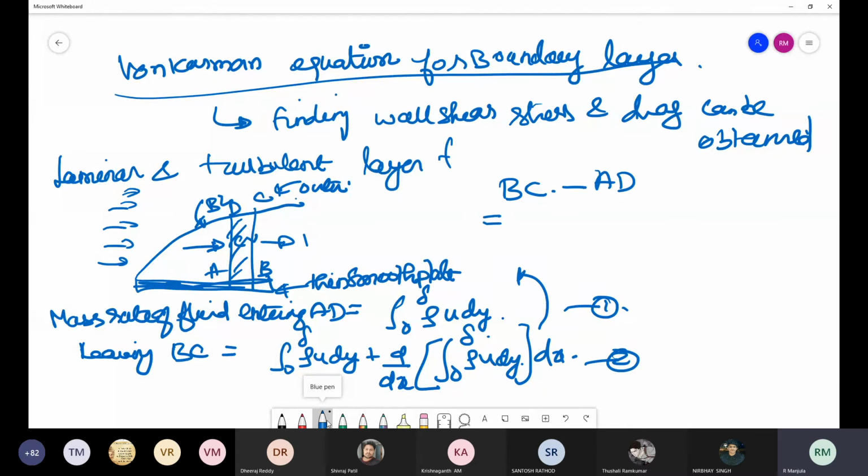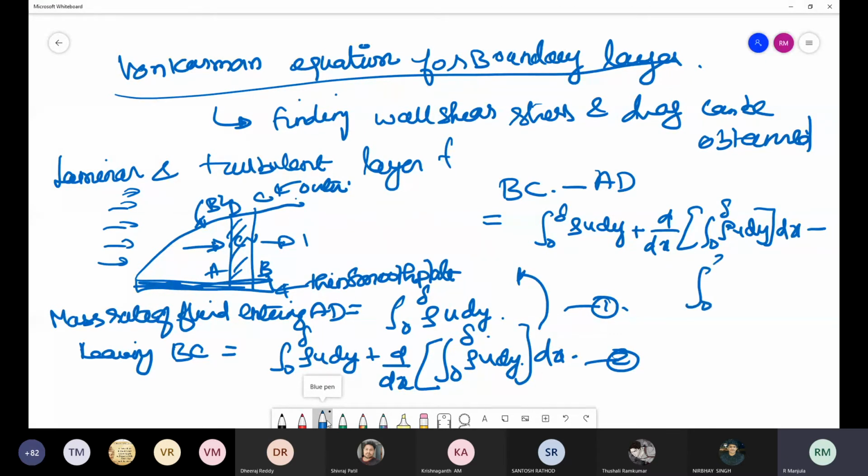This is equivalent to integration of 0 to delta rho into U into dy plus d by dx of integral 0 to delta rho into U into dy into dx minus integral 0 to delta rho into U into dy. So these two things will get cancelled, and the remaining thing is only d by dx of this component.